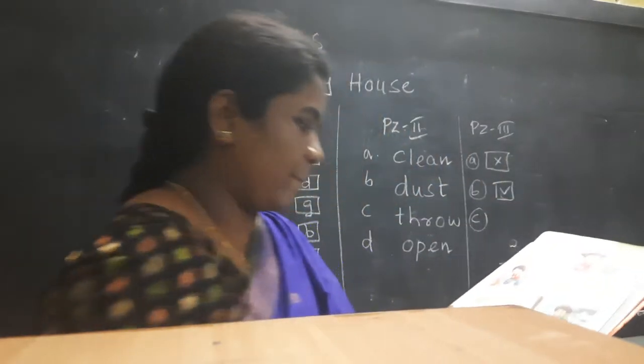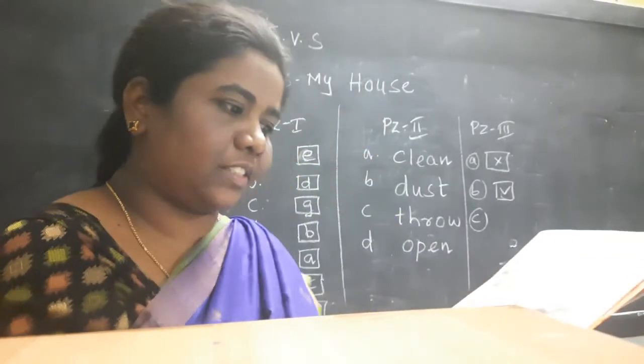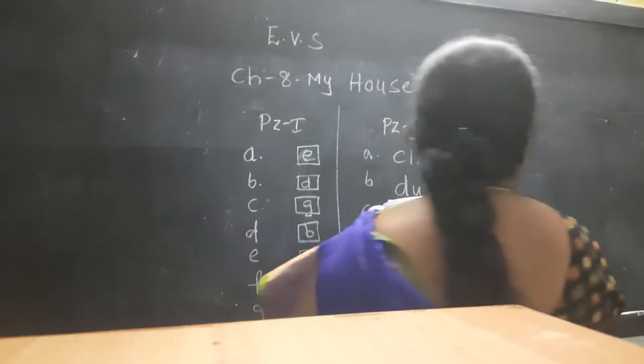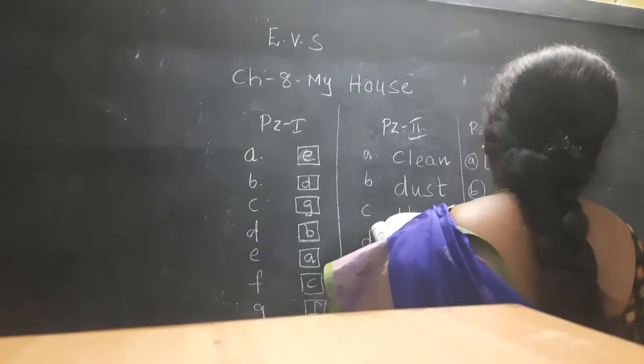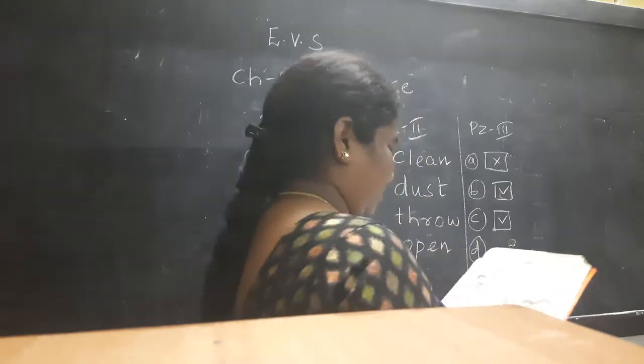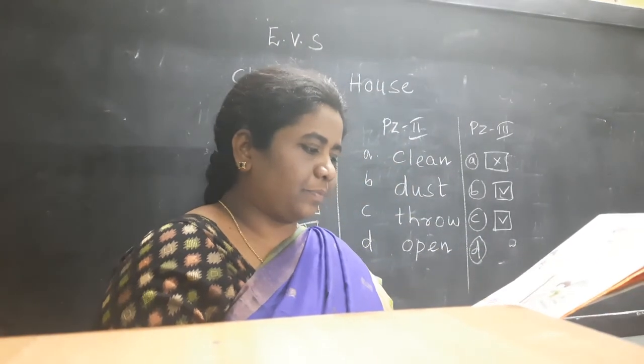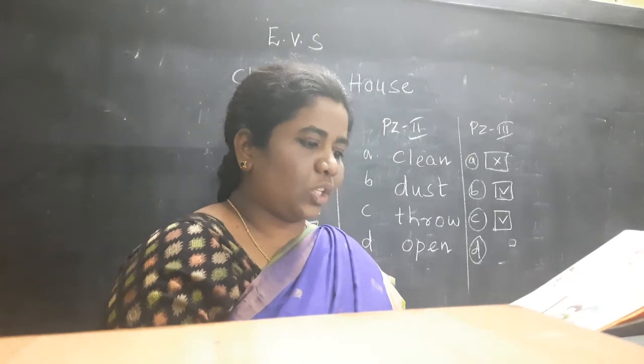And we should not jump on staircase. Yes, it is also a correct statement. If you jump on the staircases, you will fall down, children. Don't jump like that. We should scatter toys on the floor.